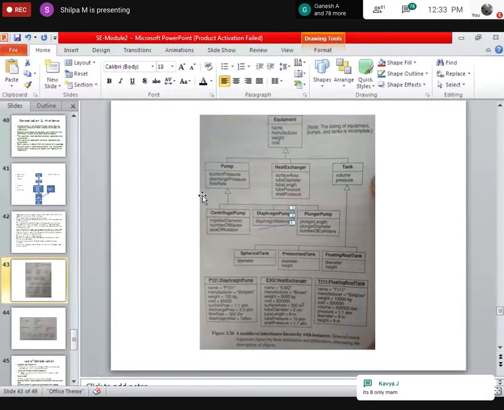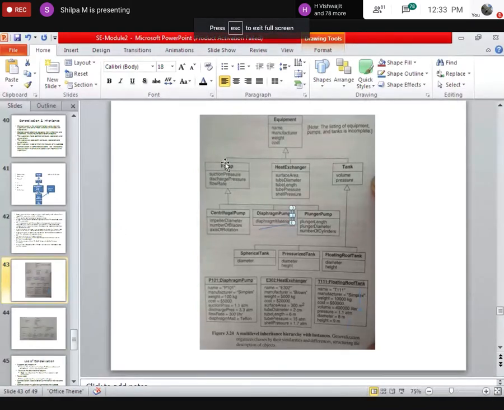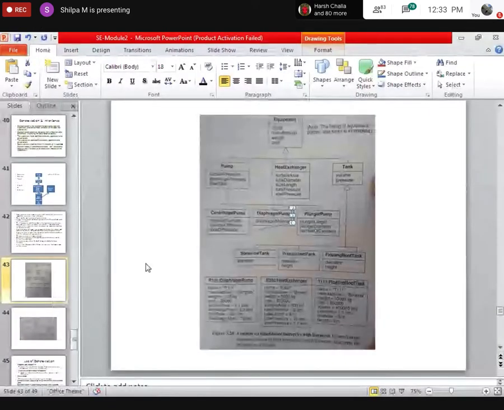So 1 plus 3, 4. Pump is in turn a subclass of equipment. So 4 plus the properties of equipment, 4. That is 8. How did you get 10, Kavya? 8 only? Do you also agree? Fine? Okay, thank you.